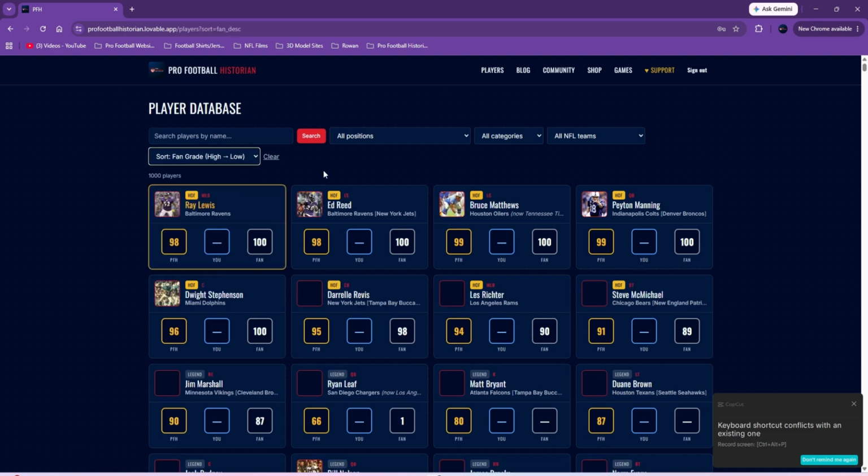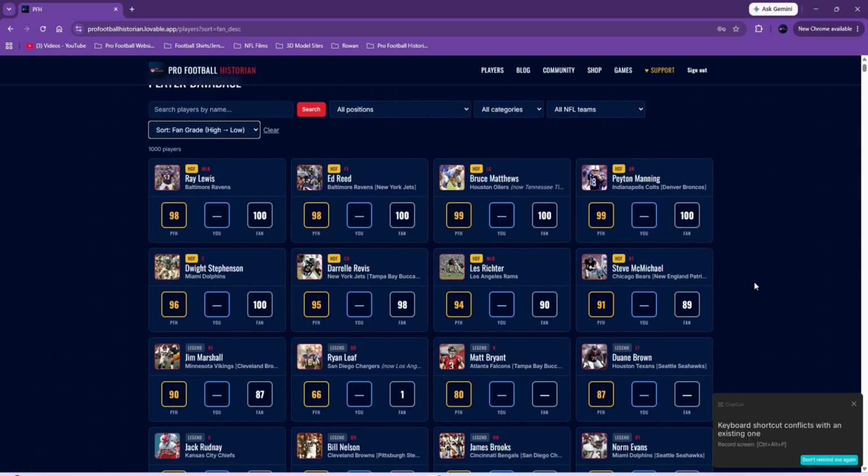Again, you can sort by fan. Again, we don't have a lot of people who've used this, but right now we got a few people who have already started grading players.